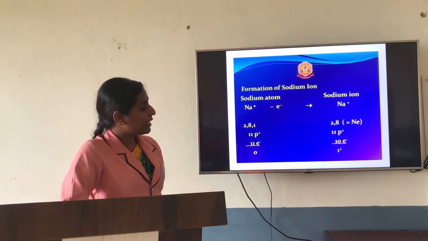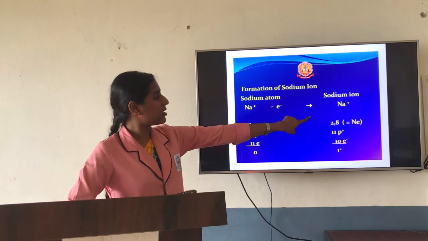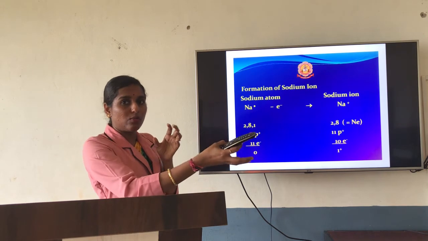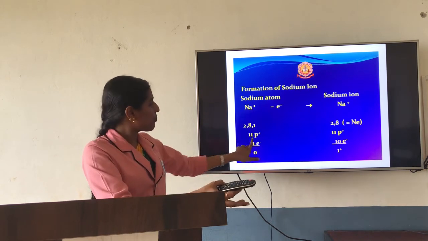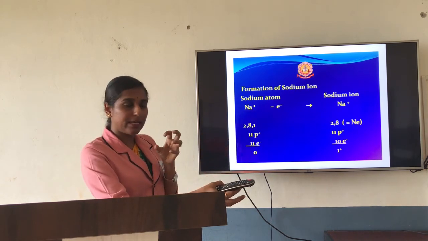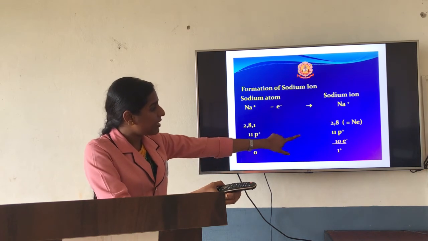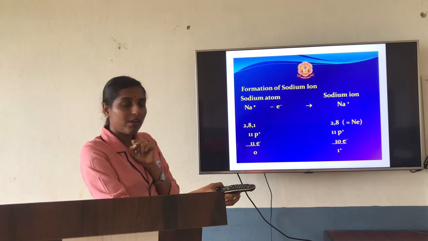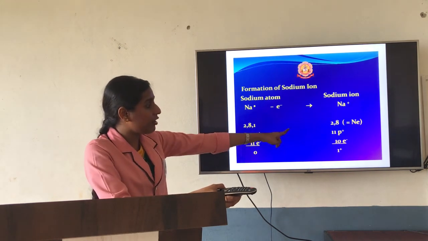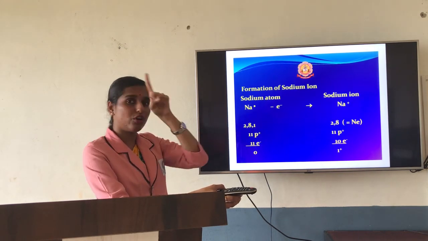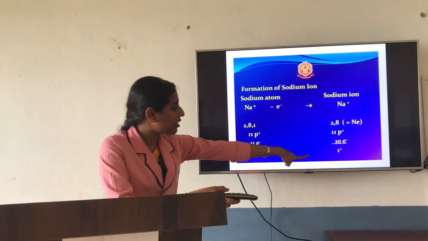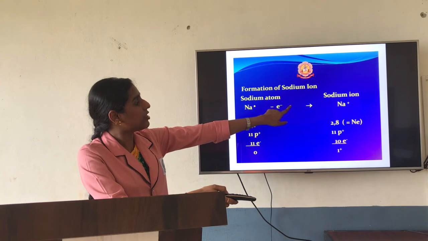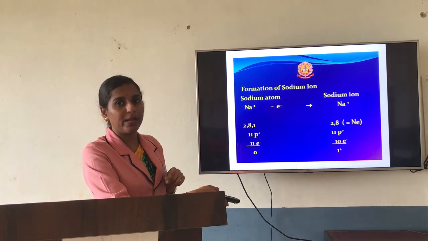If you go with the ion, the electron number is 8 plus 2, that is 10 electrons. It loses only an electron; the protons will be there as they are. The number of protons is the same, 11 protons inside. So 11 minus 10, one proton is extra when compared with the electrons. So you write that in terms of charge as 1 plus. So for sodium you are supposed to write Na+1.